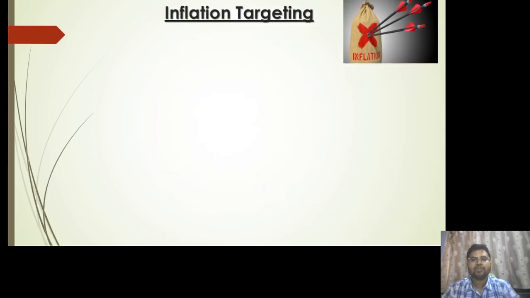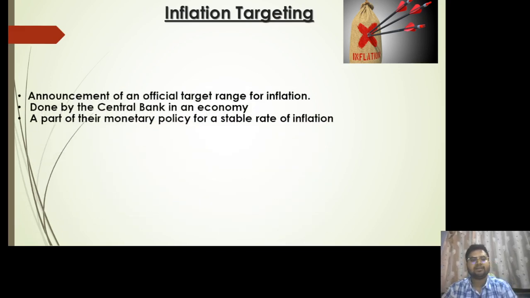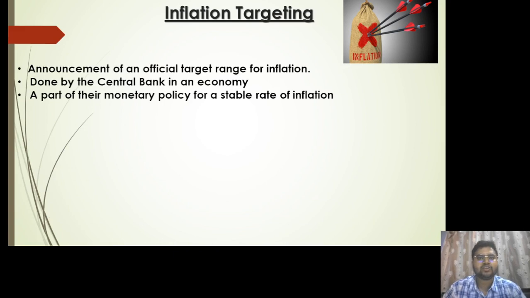Okay, moving on, we have inflation targeting. Now if the inflation is increasing day by day, it has to be struck down, it has to be maintained in a certain range. So who does that, right? It is usually done by the RBI, the central bank of any economy. So inflation targeting is the announcement of an official target range for inflation, and it is done by the central bank in an economy. Now this inflation targeting is part of their monetary policy.